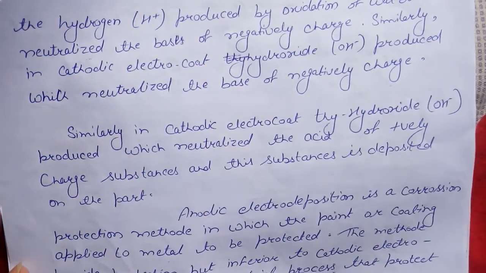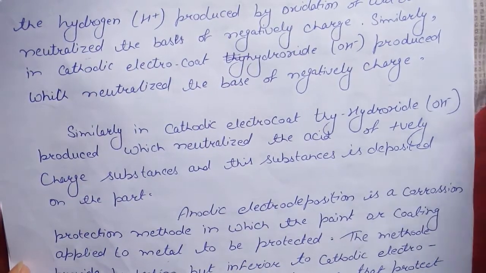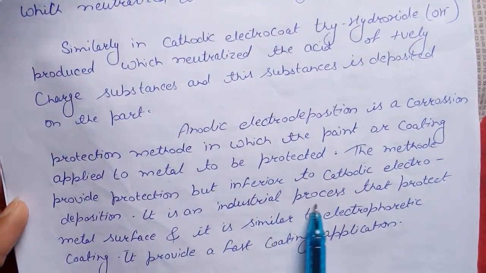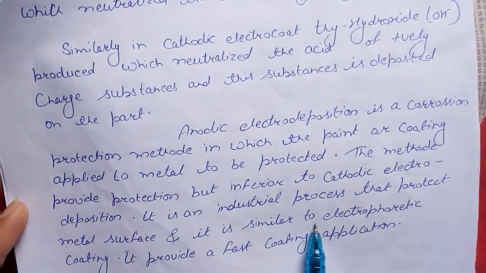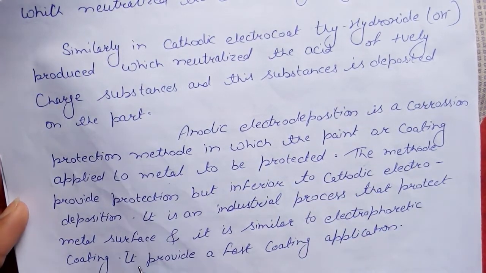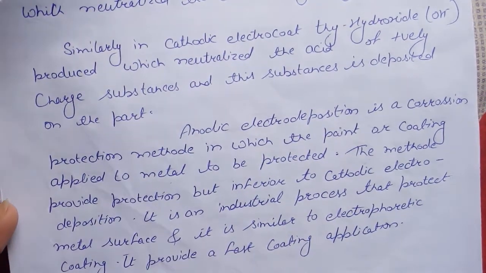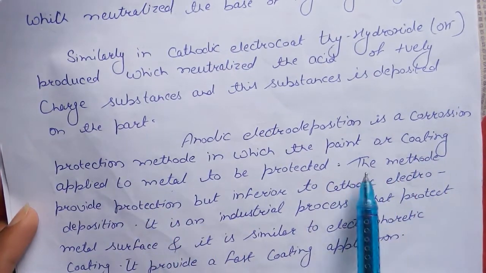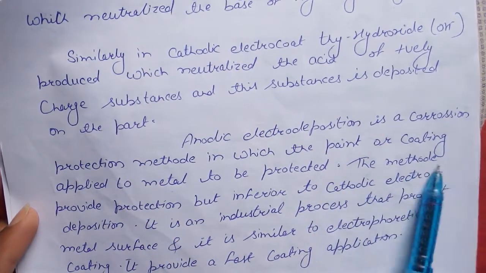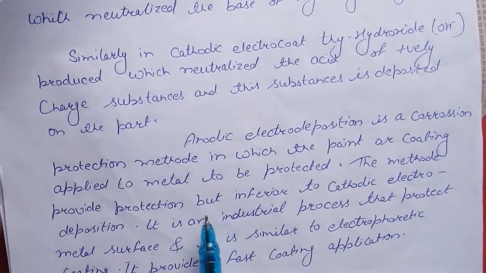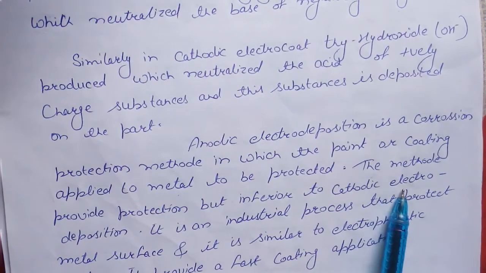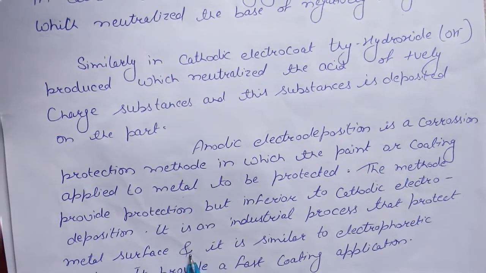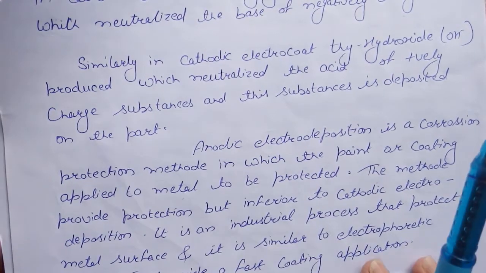It is an industrial process that protects metal surfaces, and it is similar to electrophoretic coating, which provides fast coating application. So anodic deposition is corrosion protection where a coating of paint is used, and this method provides protection inferior to cathodic deposition. It is for industrial purposes, like metal surfaces and electrophoretic coating. I hope you get this.